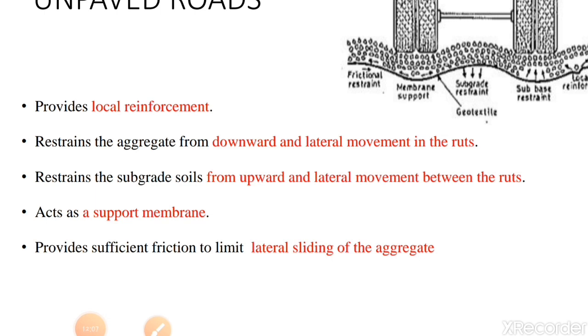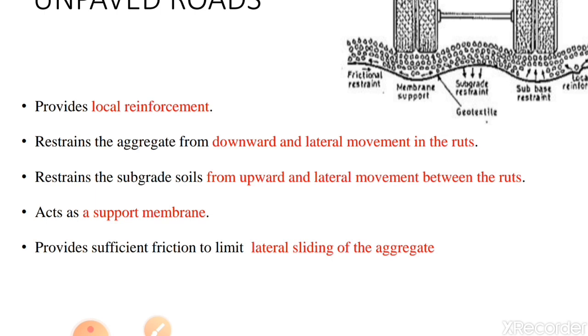Most of the actions explained belong to the reinforcement category, showing the essential nature of the secondary role. As I have told you, first the role is separator, then come reinforcement and filtration. In the absence of geosynthetics, mixing of the granular subbase with soft mud from the underlying soil would rapidly reduce its strength to that of the soft mud alone.